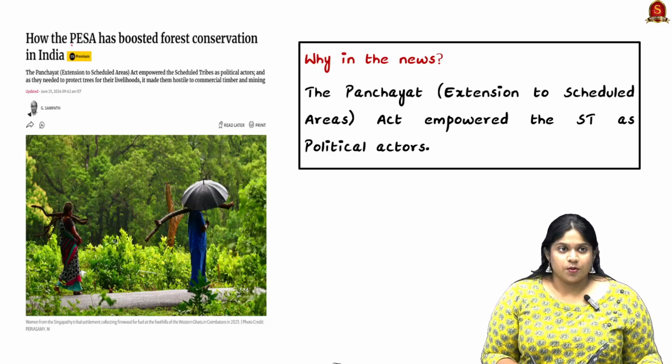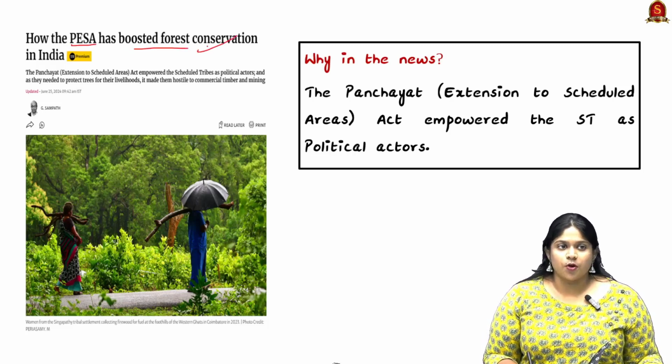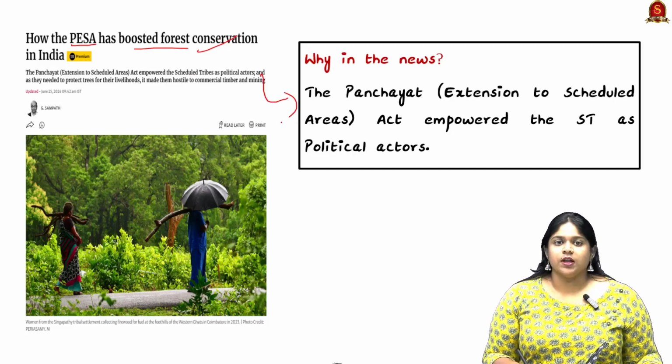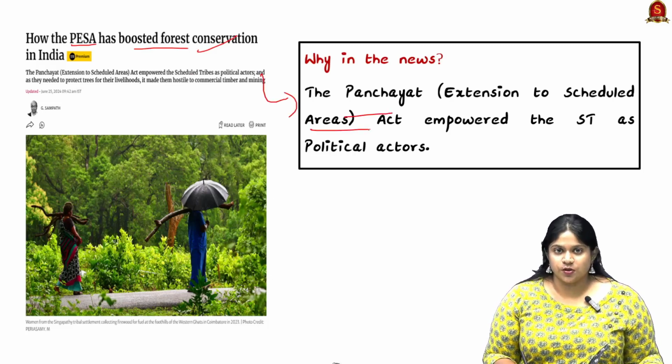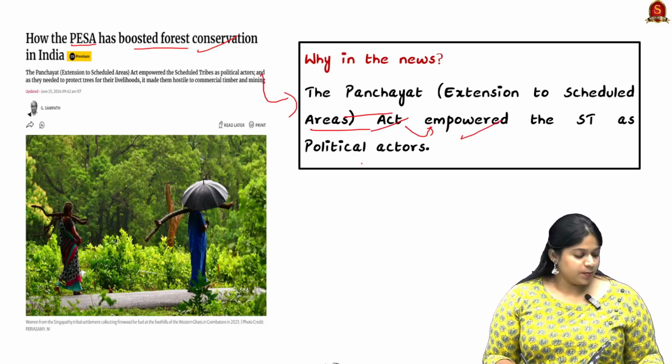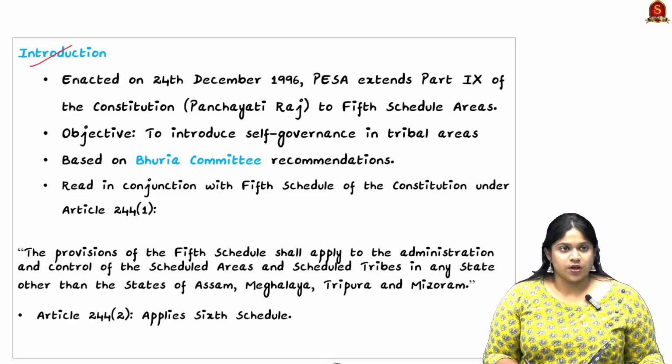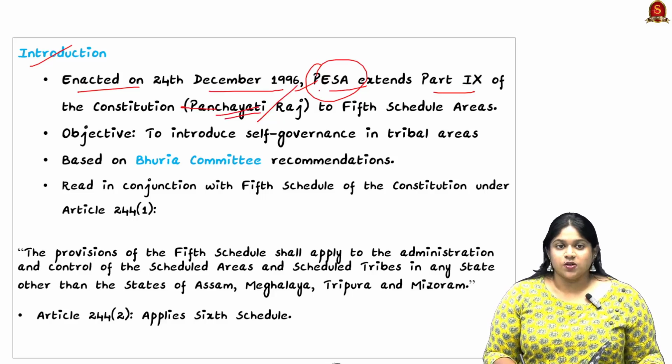Moving on to the next topic, the PESA Act. Why is it in the news? Because it has boosted forest conservation in India. Abbreviated from the Panchayats Extension to Scheduled Areas Act, it has the objective of empowering the scheduled tribes of those areas. Looking into the introduction, it was enacted in December 1996 as part of Part 9 of the Constitution, that is, the Panchayati Raj. This act extends to the 5th Schedule areas.